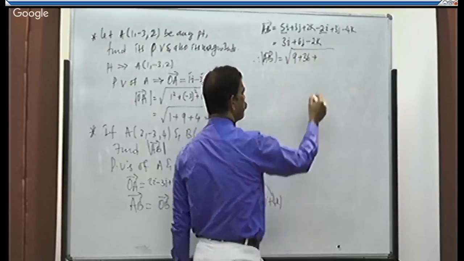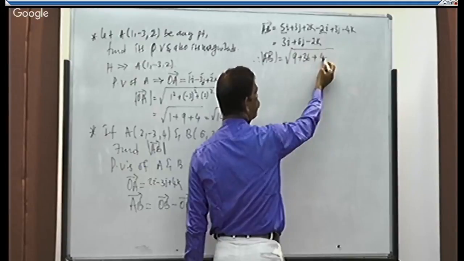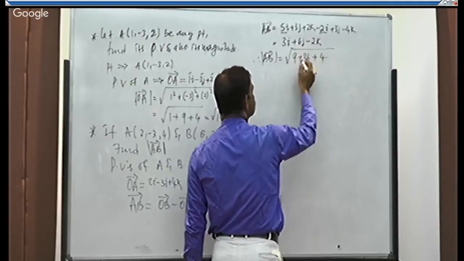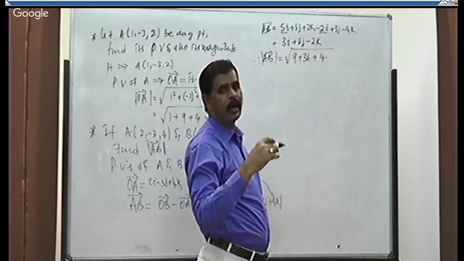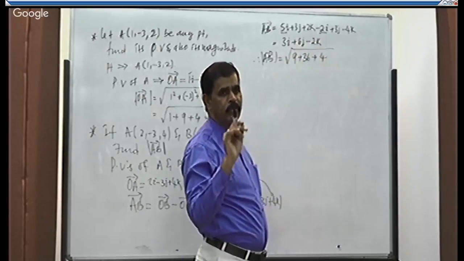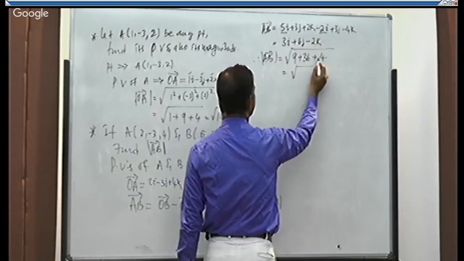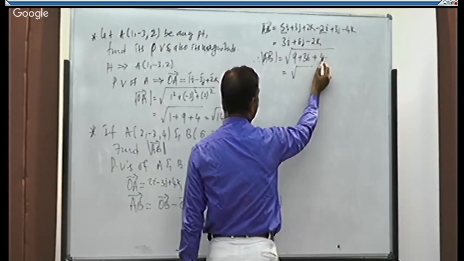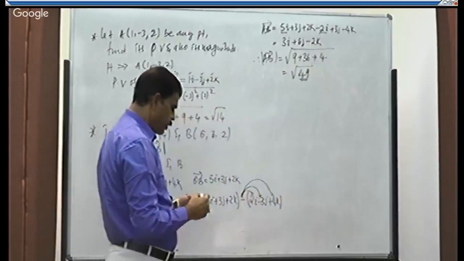Plus 2 square is 4. So here is minus, so minus of minus becomes plus. That's why I told, just take the squares of all the numbers in a vector and add them, it will give you the magnitude. That is equal to root of 36 plus 4 is 40. Root 49 is the magnitude of vector AB.